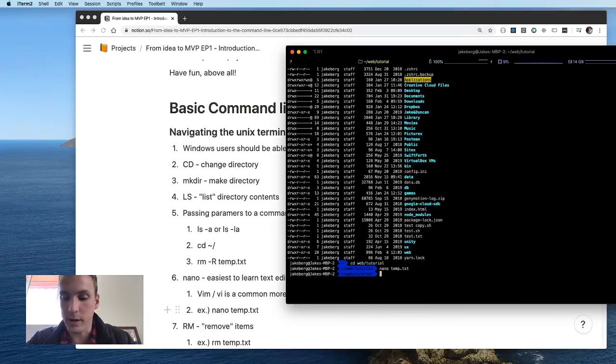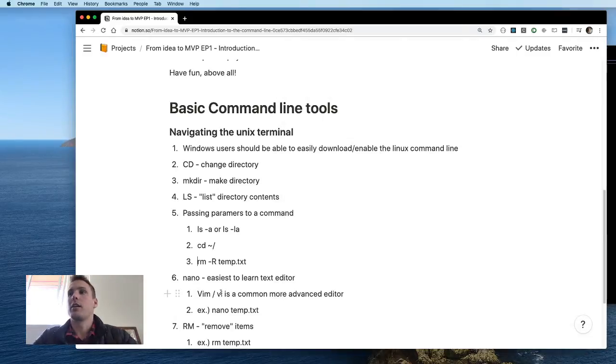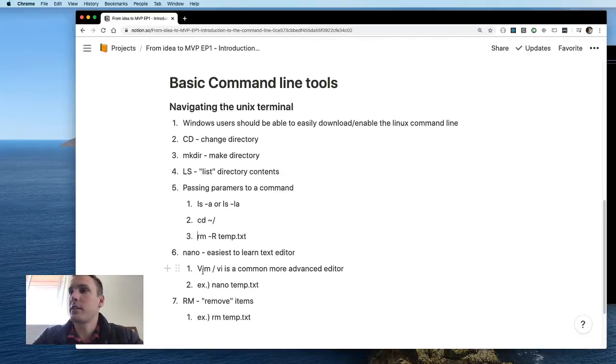And now let's go back to our ls command. And we can see temp.txt is here, and we are successful. We are rolling in success.